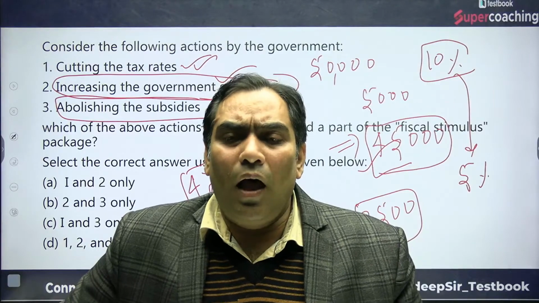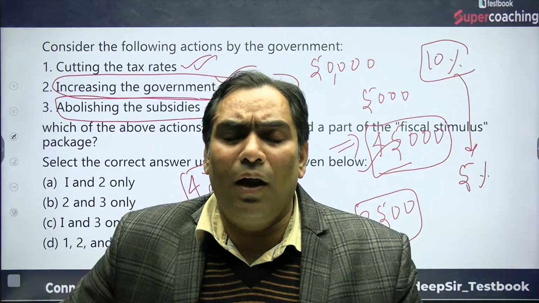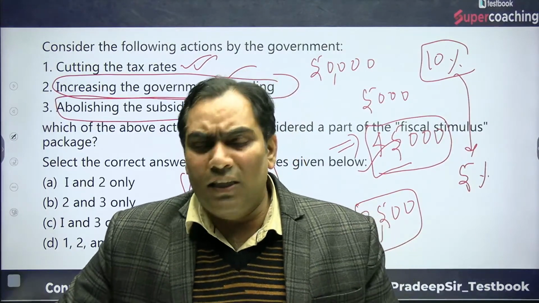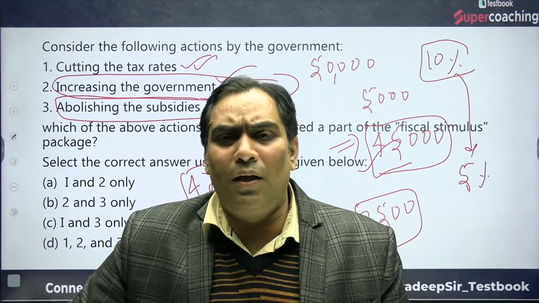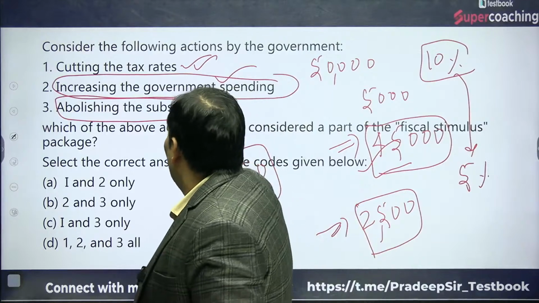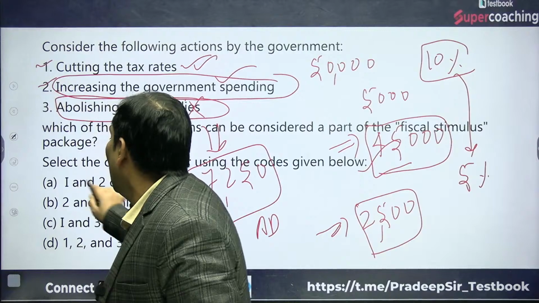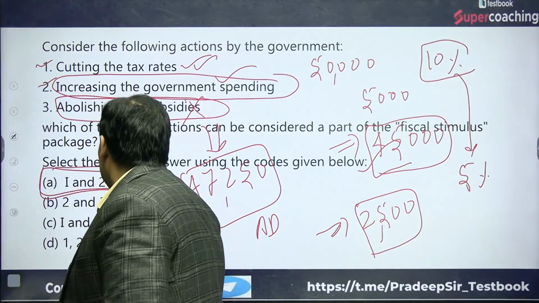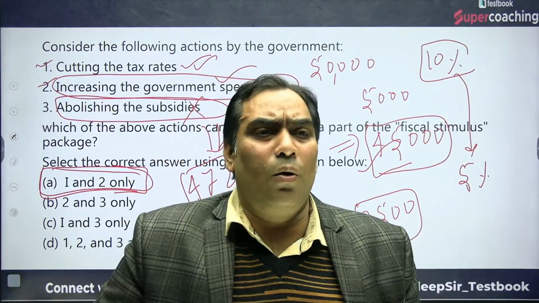That will further reduce aggregate demand, because for purchasing things they have to spend more money. So the third will not be. That's why the right answer will be 1 and 2 only, mentioned in option A.